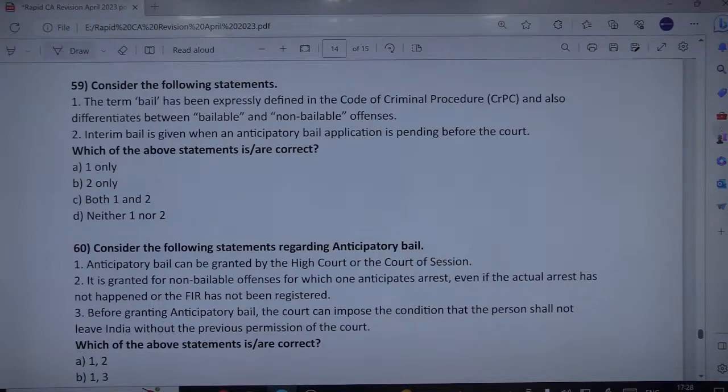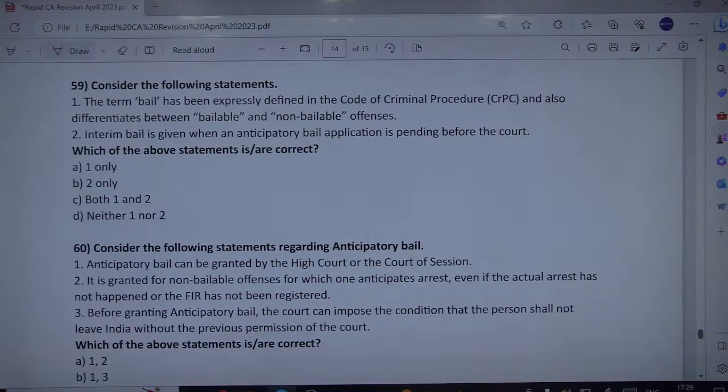Remember, although bail has not been expressly defined in the Indian statutes, the CrPC differentiates between bailable and non-bailable offences. So, the first half of the first statement, that the term bail has been expressly defined, is incorrect. No, it has not been defined expressly, but indeed CrPC differentiates between bailable and non-bailable offences. Second is indeed correct, that interim bail is given when an anticipatory bail application is pending before the court.